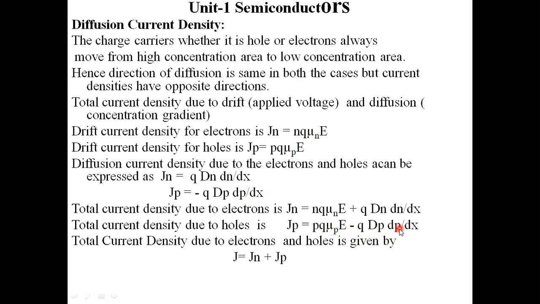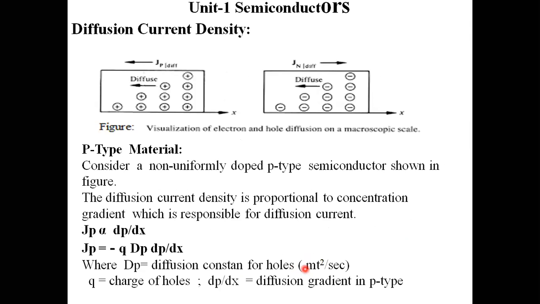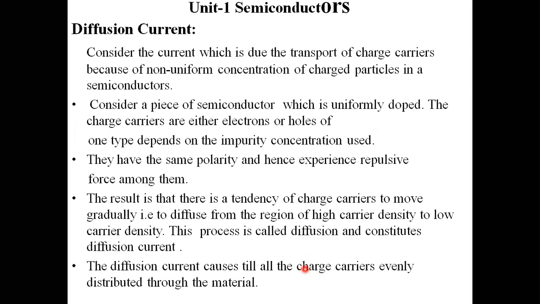Total current density due to electrons and holes is given by J is equal to Jn plus Jp. This is the final term we are going to obtain for the current density for both p type and n type. This is the main concept you need to analyze as well as derive. This is a very important topic from your internal examination as well as external examination point of view.